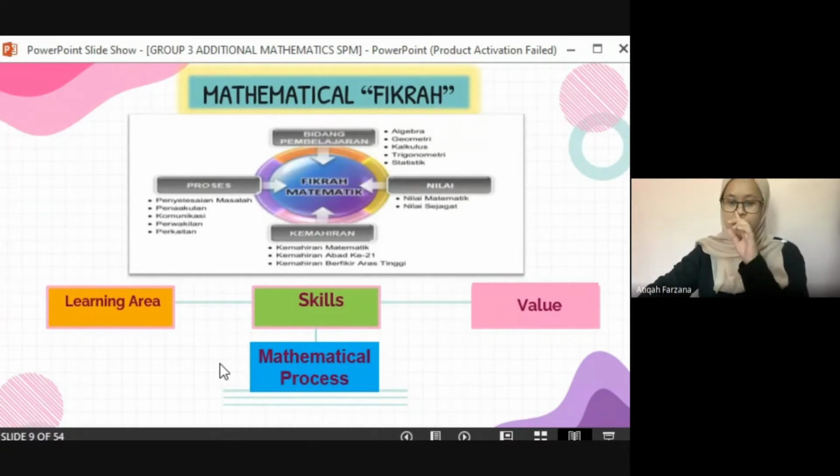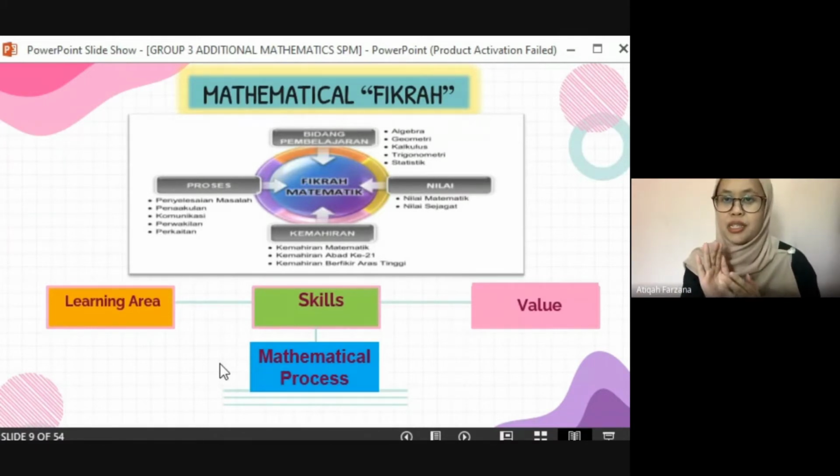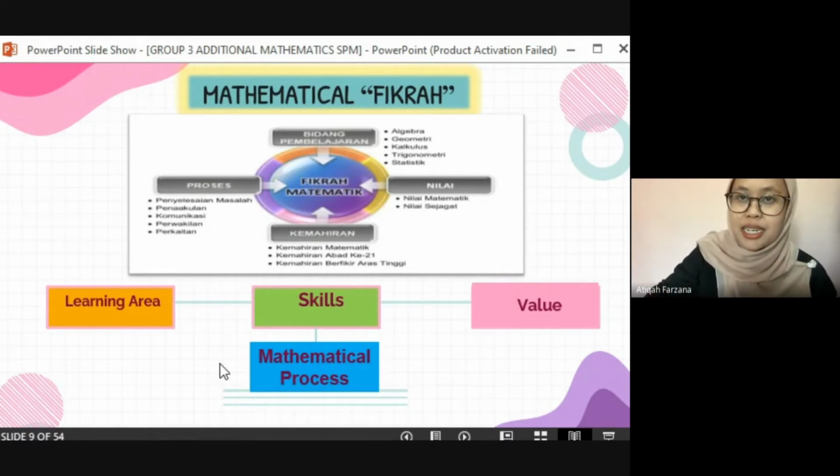So talking about this mathematical fikrah, if you notice here, those 10 objectives provided in the DSKP have a correlation with these 4 important elements. So this is to promote students to practice the mathematical fikrah, which involves the learning area, value, skills, and also the mathematical process. So next slide.